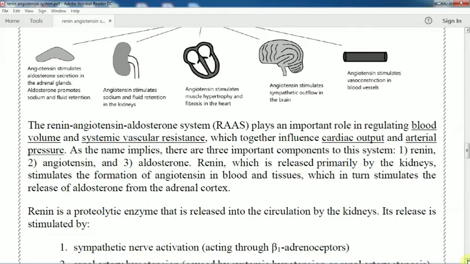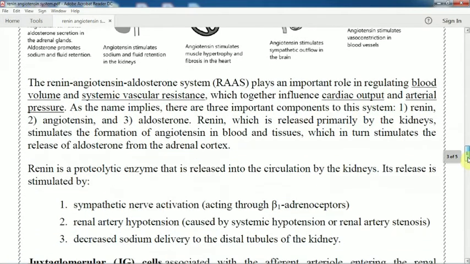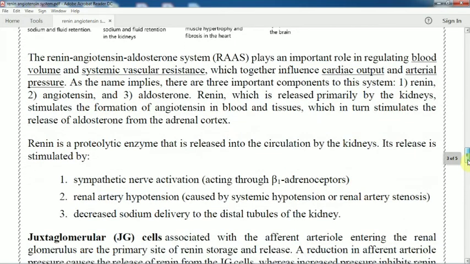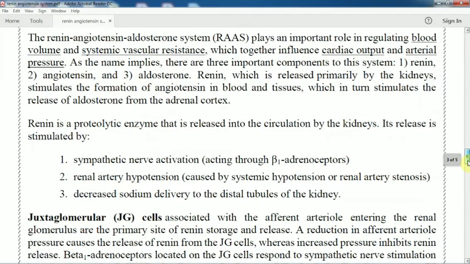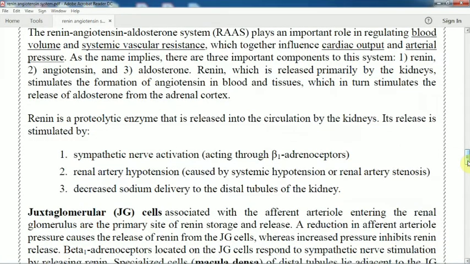So renin is a proteolytic enzyme that is released into the circulation by the kidney. Its release is stimulated by sympathetic nerve activation acting through the beta 1 adrenoreceptor, or by renal arterial hypotension caused by systemic hypotension or renal artery stenosis, which decreases sodium delivery to the distal tubule of the kidney.